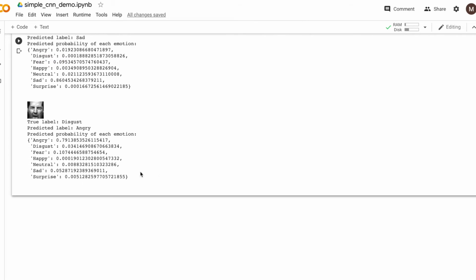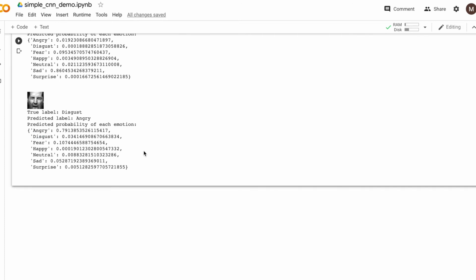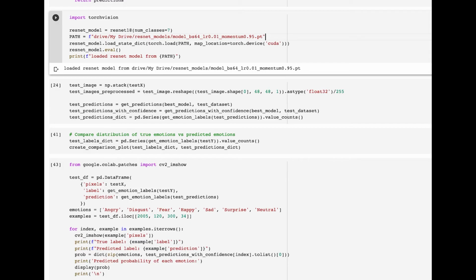And for the third image, the actual emotion is disgust, but the model thinks it's angry. It outputs this prediction with 79% confidence, and the model only has a confidence of 3% for disgust. And this is one example showing that the model isn't very good at differentiating between nuanced expressions. The simple CNN fails to predict disgust for any of the images and instead confuses disgust expressions with anger, fear, or sad. Now let's take a look at a demo of our ResNet model.